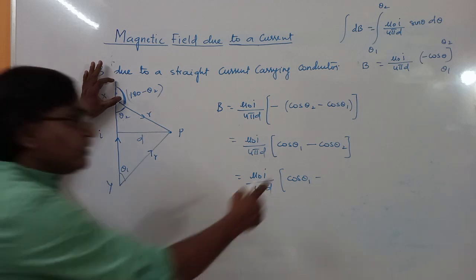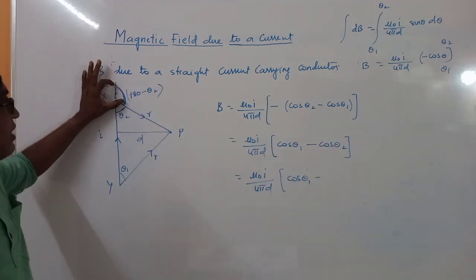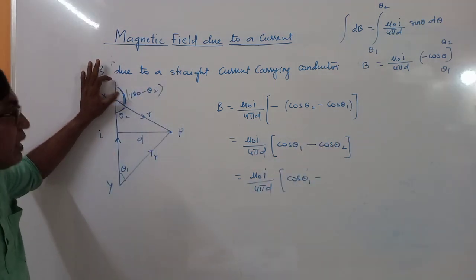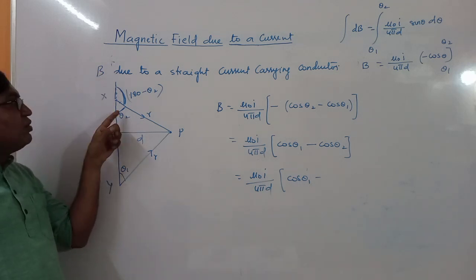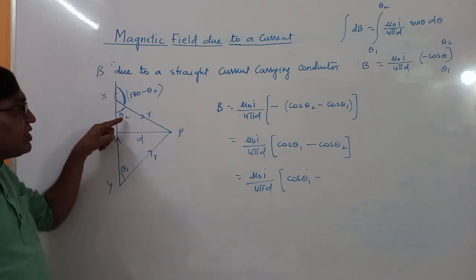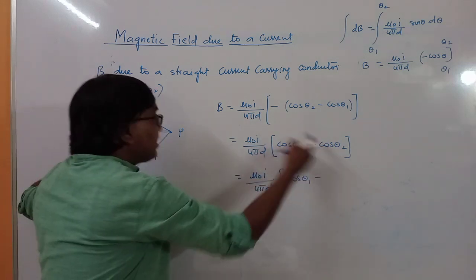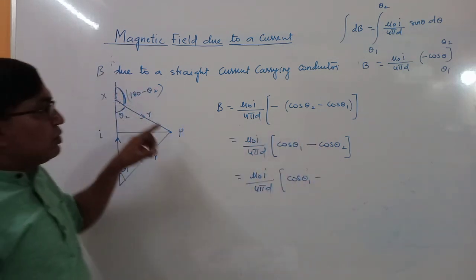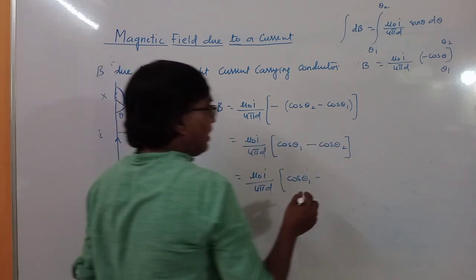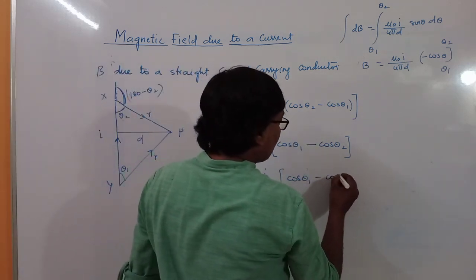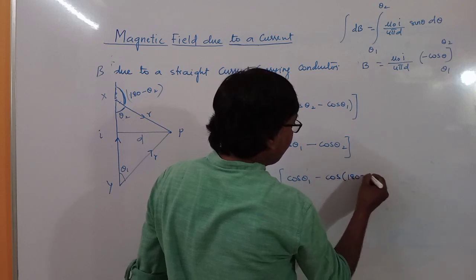Now actually this theta 2 in the derivation we have taken this particular angle. Now in most cases you will find these angles easily. So I am taking this angle. Suppose this is theta 2. Now in this equation I have to consider this angle, so in this place I will write 180 minus theta 2. So cos of 180 minus theta 2.